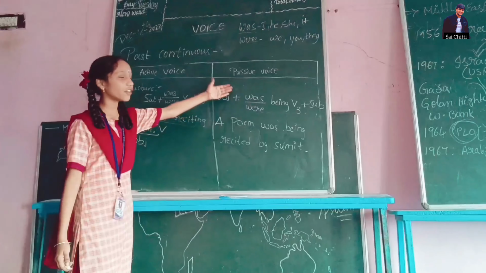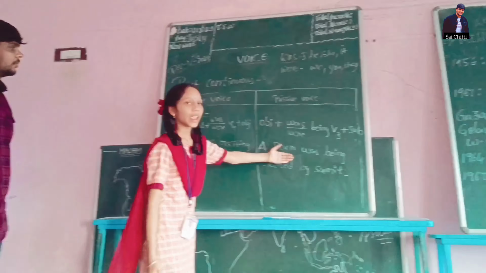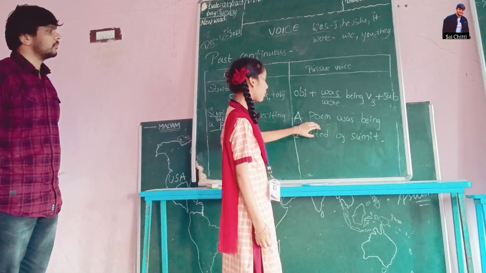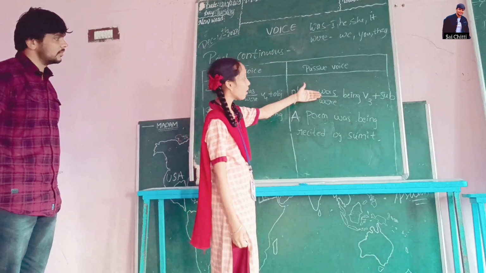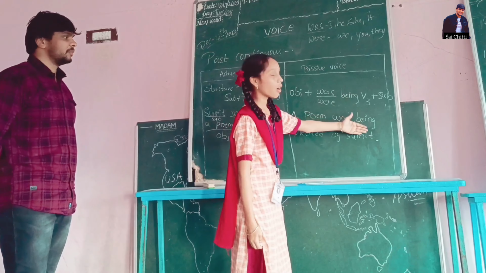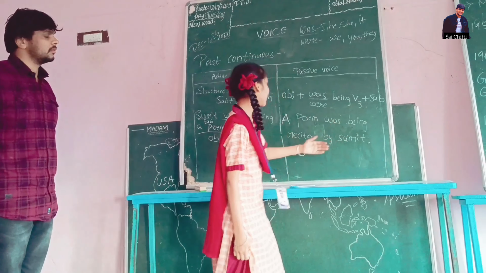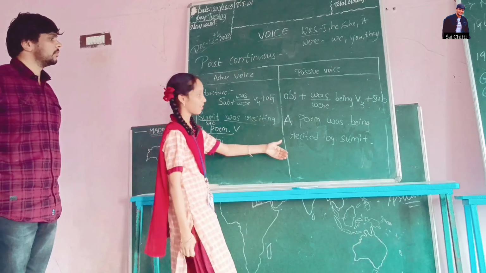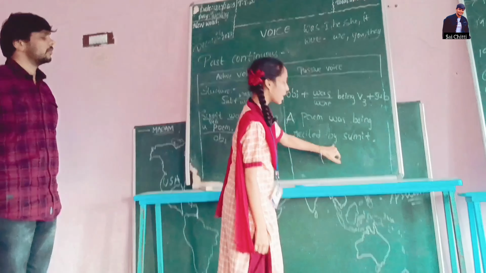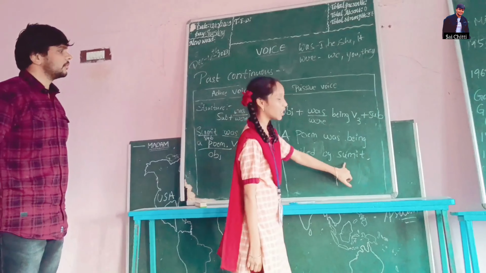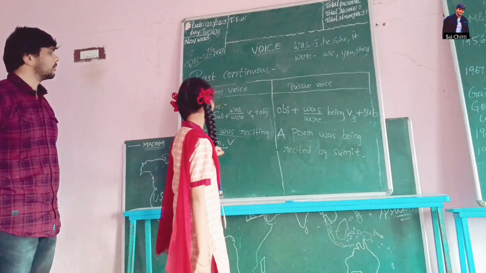This is the example for passive voice. A poem is singular. That's why we use was. The structure is being plus V3, reciting, plus by in place of plus, we use by, subject Sumit.